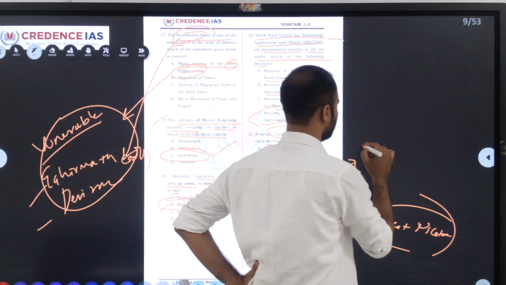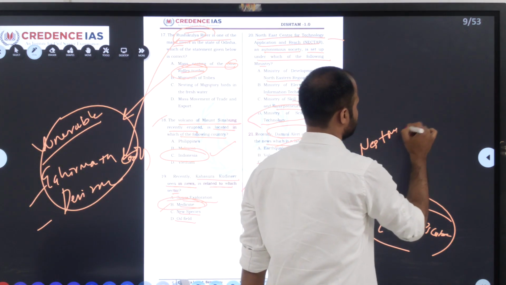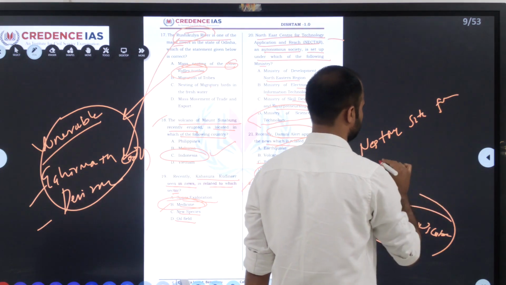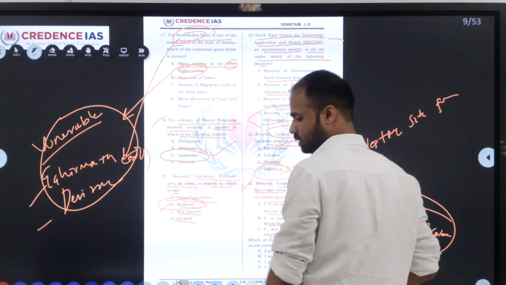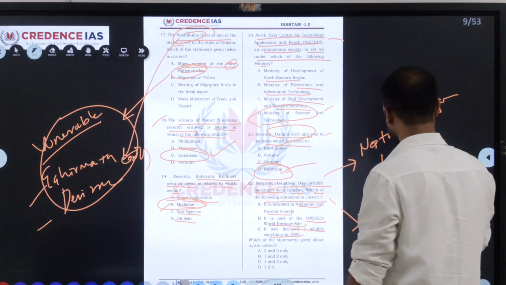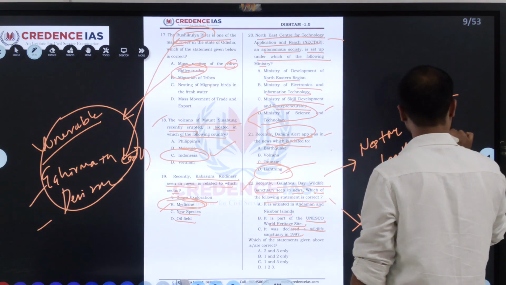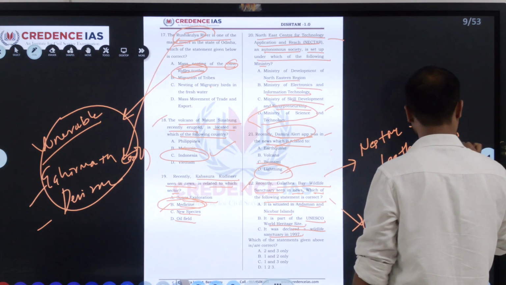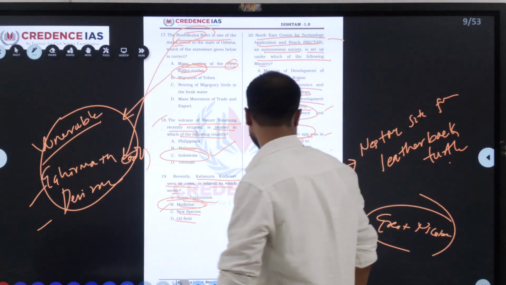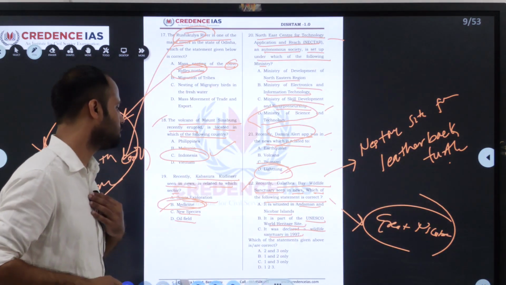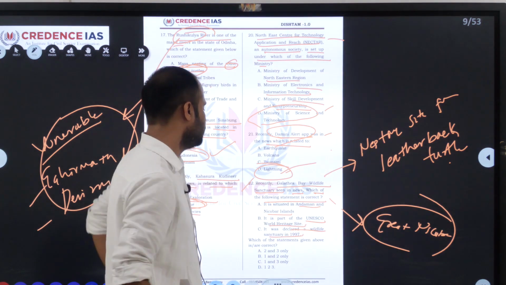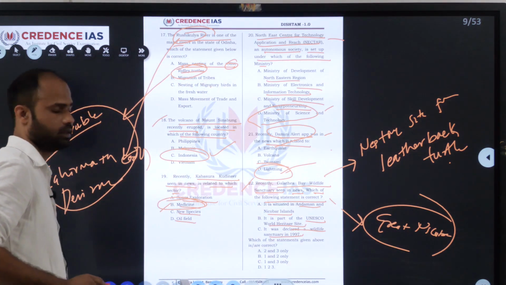It's a nesting site for leatherback turtle, and it has been declared as a wildlife sanctuary in 1997, and it is a part of UNESCO World Heritage Site.